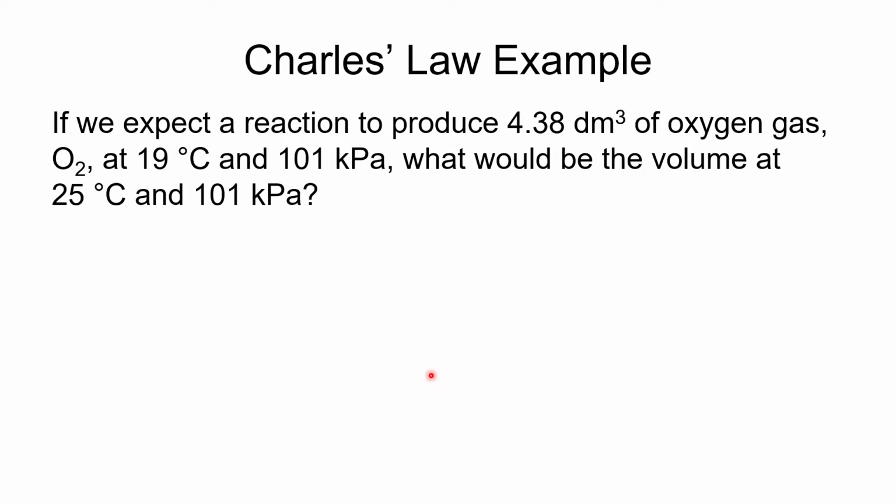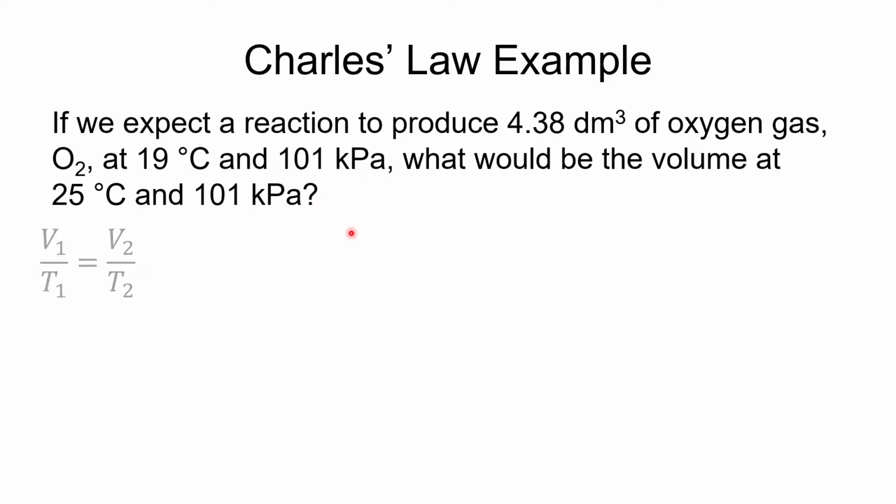If we expect a reaction to produce 4.38 decimeters cubed, and a decimeter cubed, by the way, is just a liter, of oxygen gas at 19 degrees Celsius and 101 kPa, what would be the volume at 25 degrees Celsius and 101 kPa? Well, here again, we're looking for volume 2. We know that it's okay to use Charles' law, not just because it says Charles' law at the top, but more importantly, because it's at constant pressure.